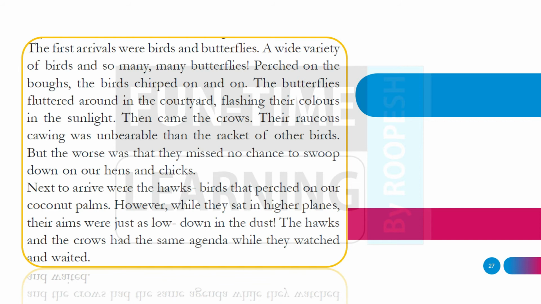Next to arrive were the hawks, birds that perched on our coconut palms. However, while they sat in higher planes, their aims were just as low down in the dust. The hawks and the crows had the same agenda while they watched and waited.